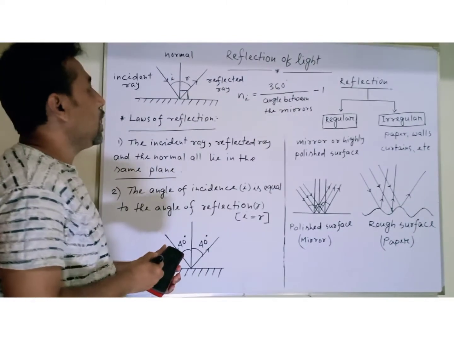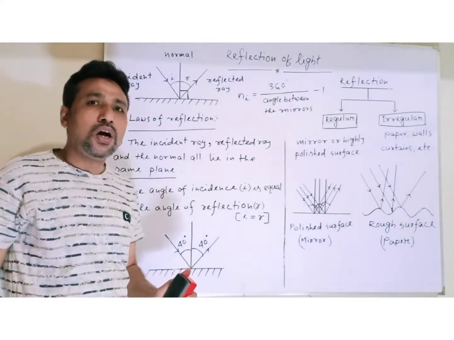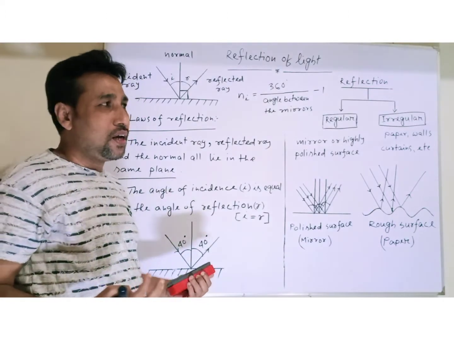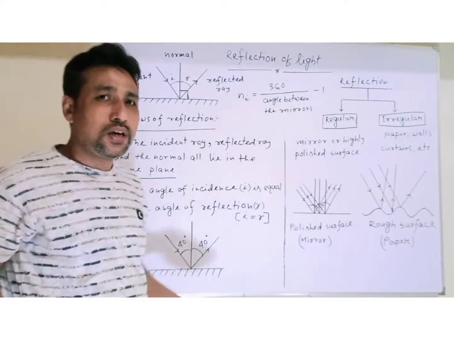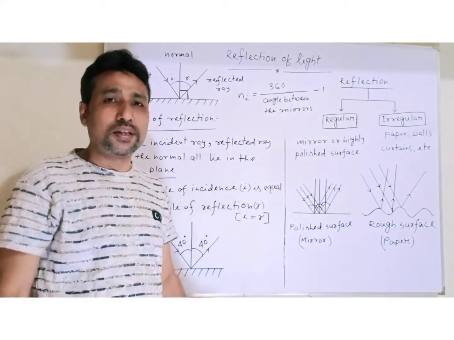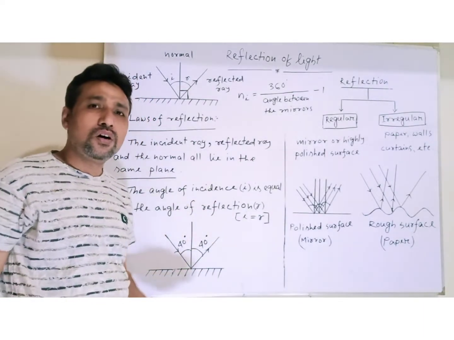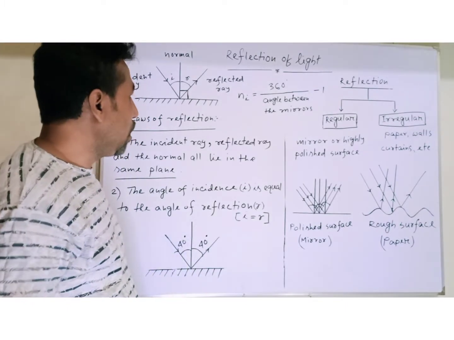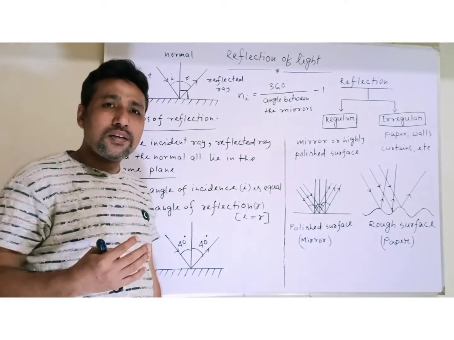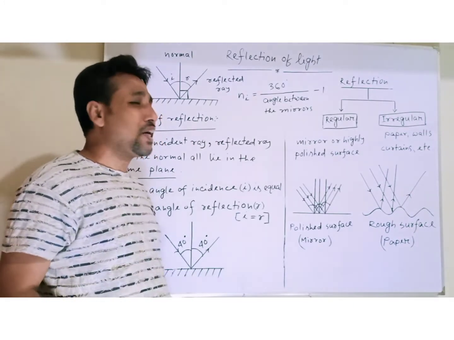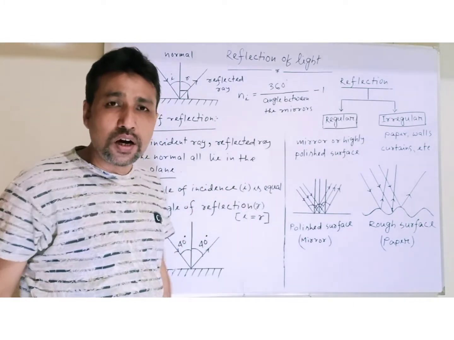So, here a question arises: can only a mirror reflect light, or can other objects around us also reflect light? The answer is, of course, yes. All objects reflect light. That is why we can see all the objects around us.